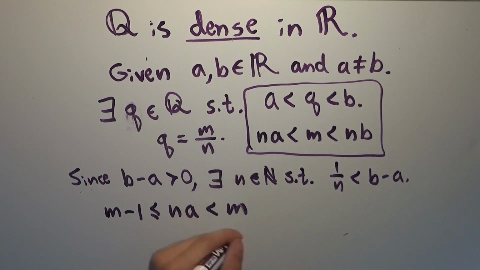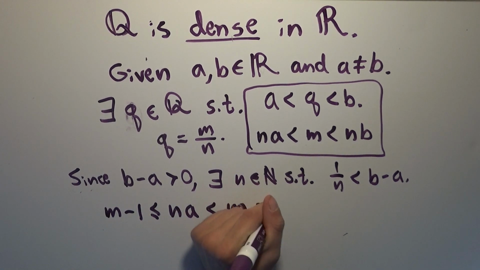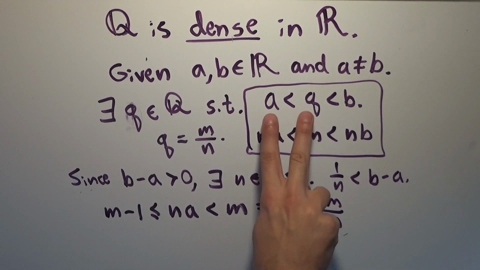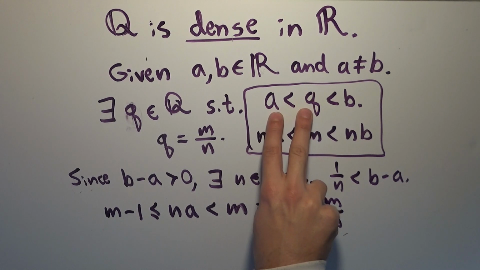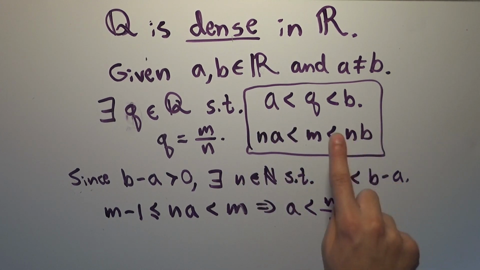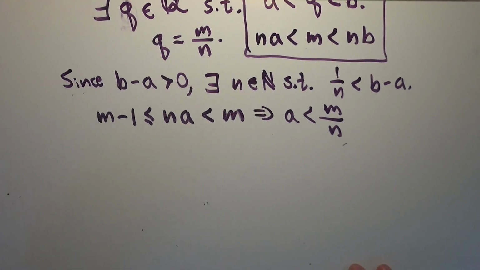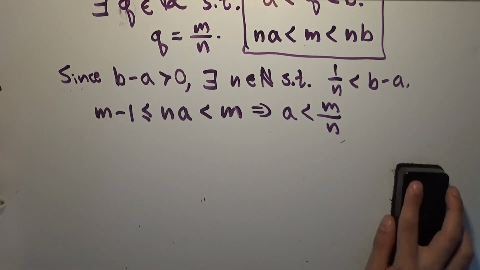So by the fact that we can find an m that does this, this implies that a is less than m divided by n, which is the first part of what we want to prove. Now we just have to show that b is strictly greater than m over n. Remember, m over n is just a rational number that we have shown to be between them without specifying what the values are, which means we will always be able to do it, and so it's a general proof. But now we have to prove the part with b. The fact that we know this inequality has to be true for some n, we can actually rearrange that. So I'm going to erase this part here.